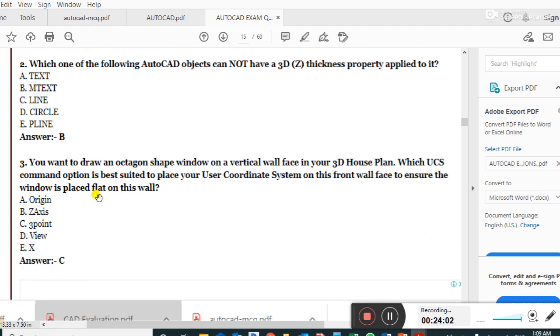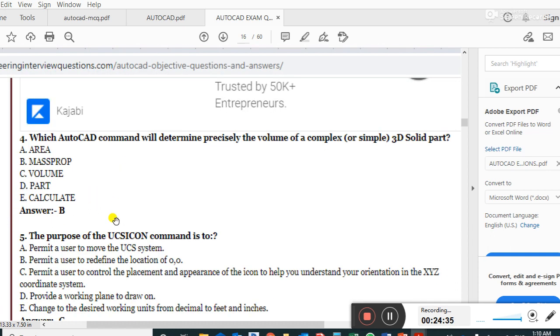M-text. Next question, you want to draw an octagon shaped window on a vertical wall face in your 3D house plan. Which UCS command option is best suited to place your user coordinate system on this front wall face to ensure the window is placed flat on this wall? 3 point is the right answer, guys.